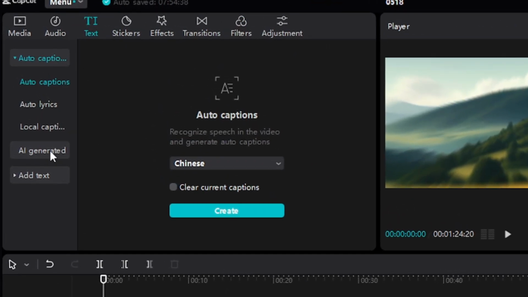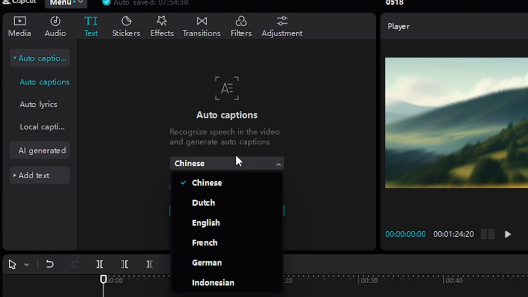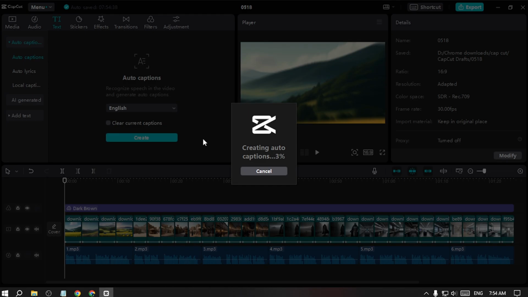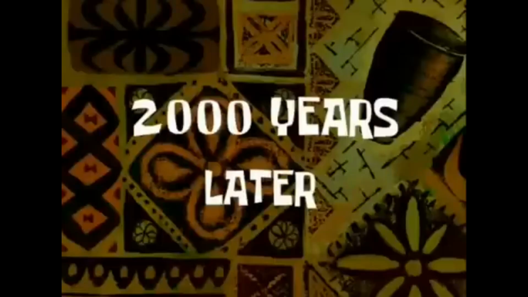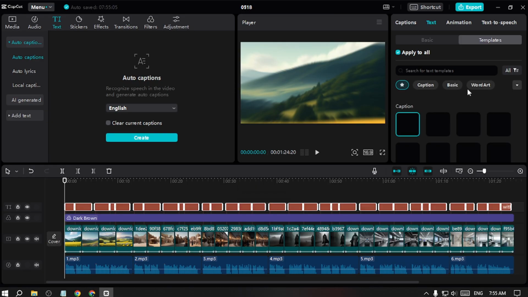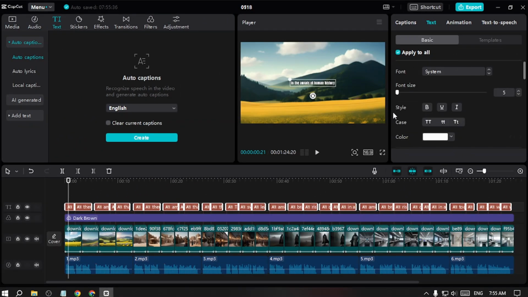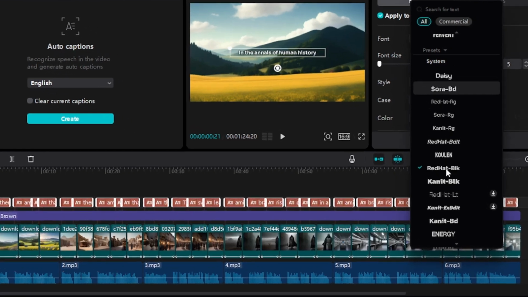That's it. So now I will add the caption here to make it better. Just click here, create. 2,000 years later. Okay, it's ready. So then I'll pick a caption template. Then I'll do a little bit of edits.